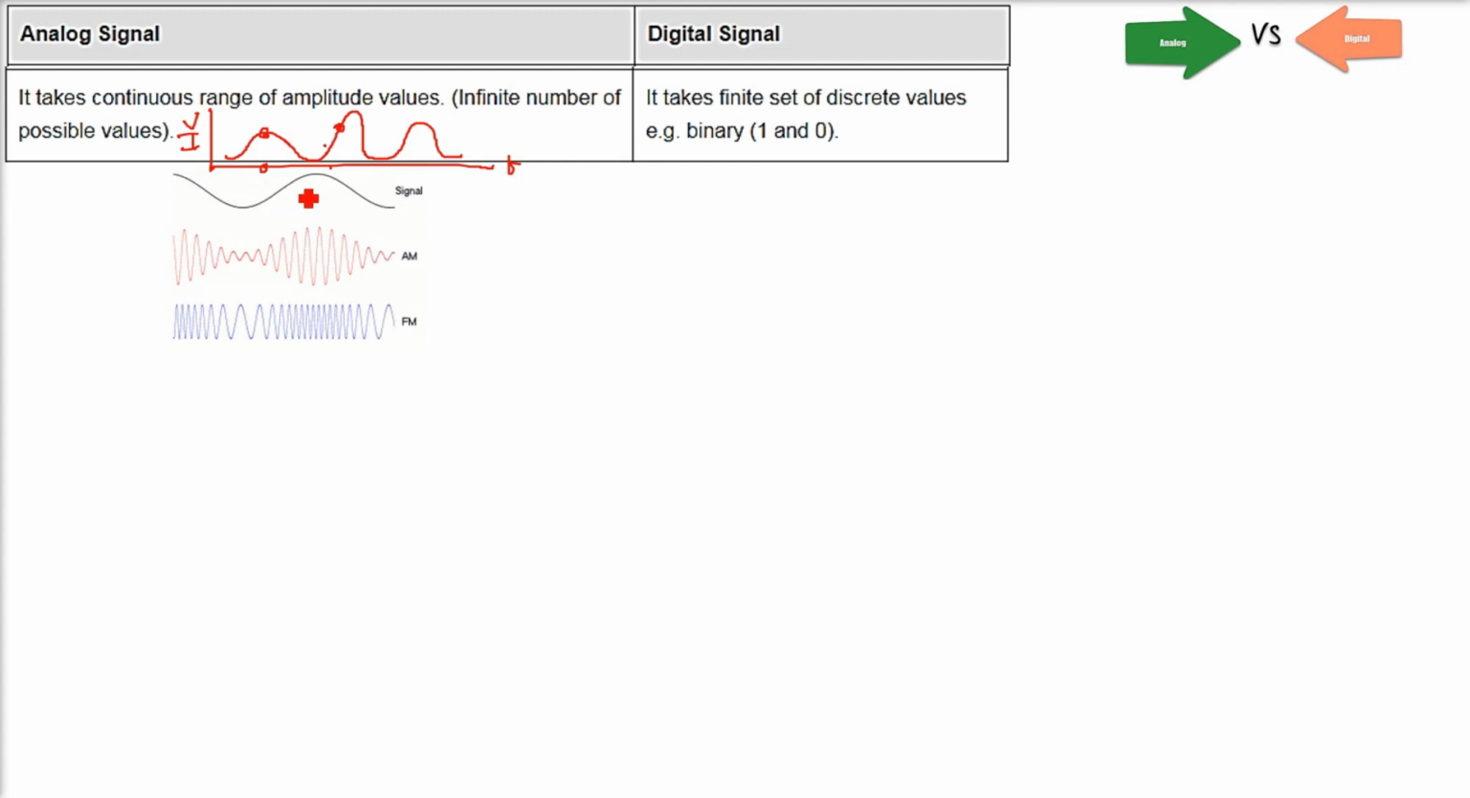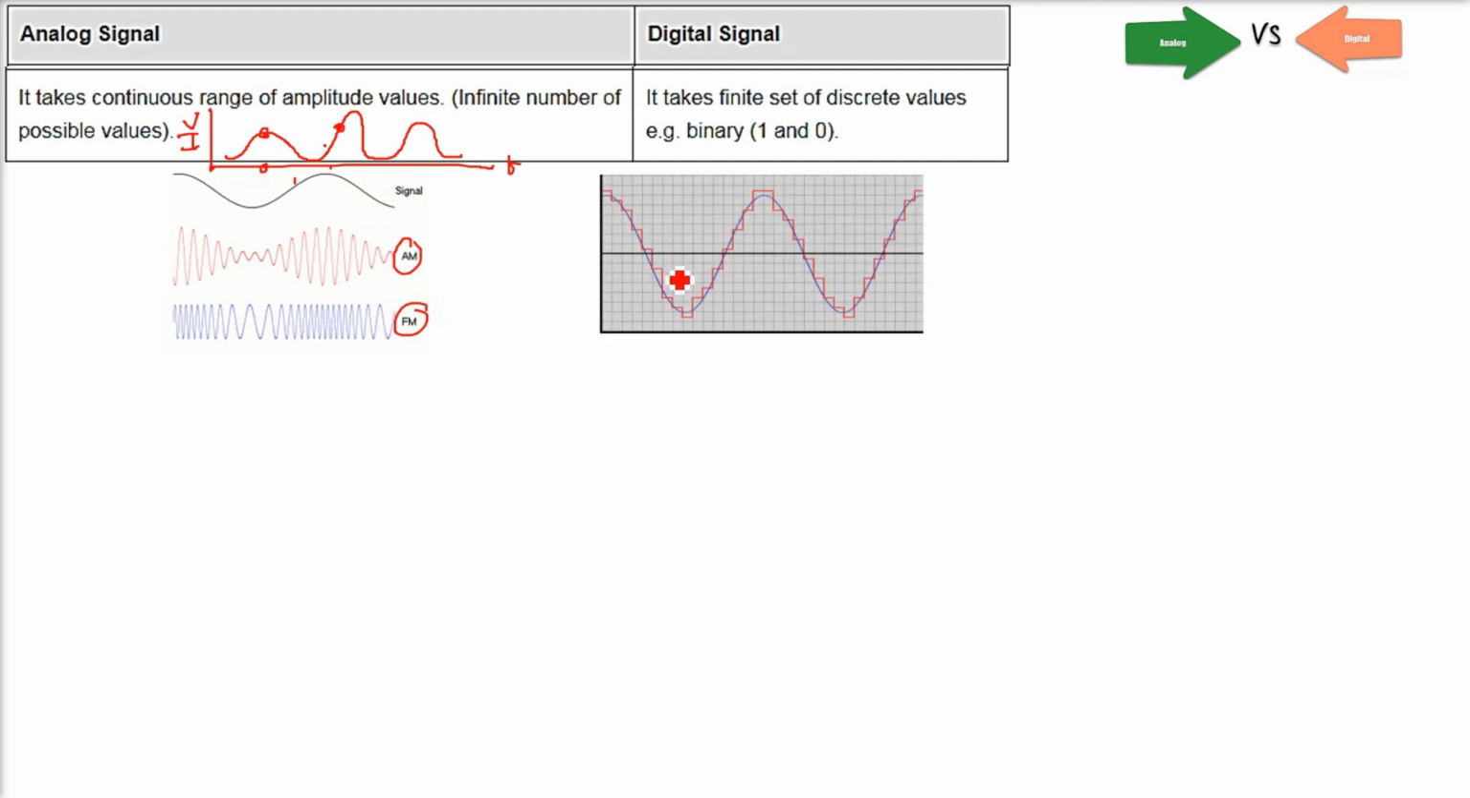See, analog signals, whether it is AM or frequency modulation, whichever it is, you will get it in continuity. Digital signals are actually made from analog signals only. So we take the samples of this analog signal, then we quantize it, and that is how we actually come to 0 and 1. So a digital signal takes a finite set of discrete values, the binary values 1 and 0.